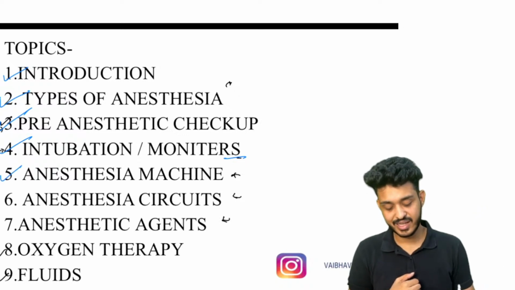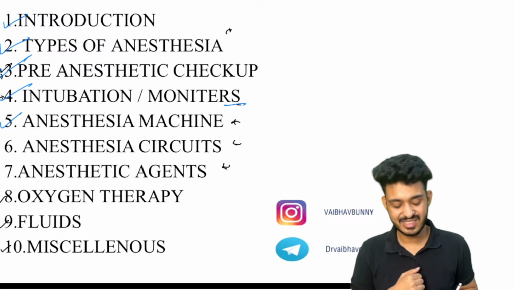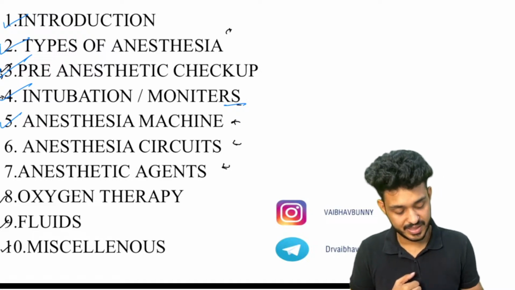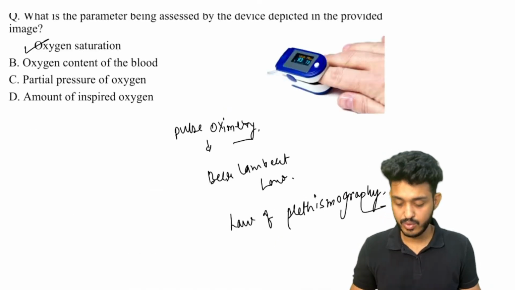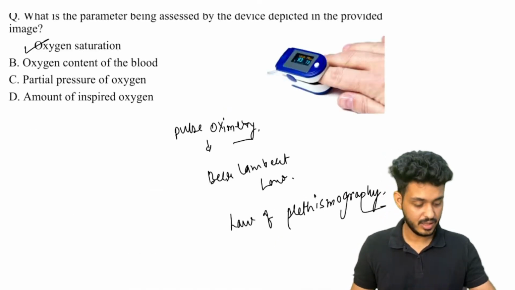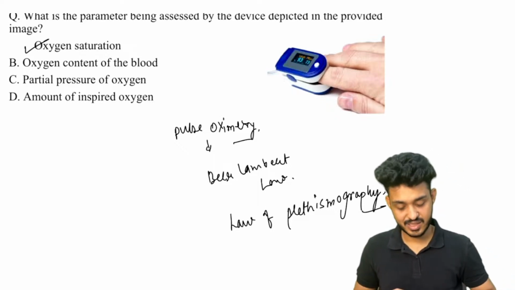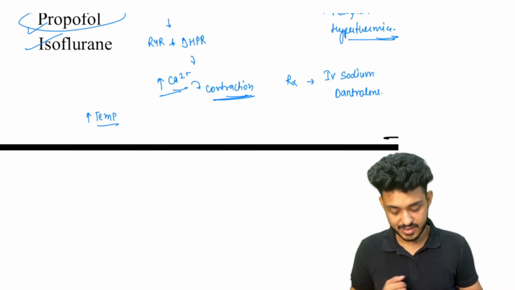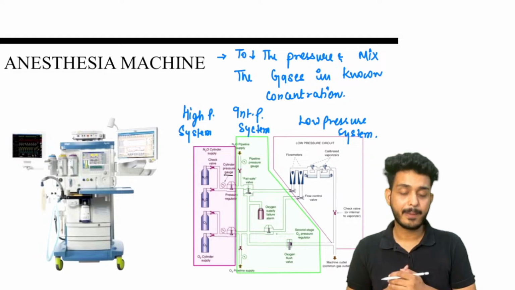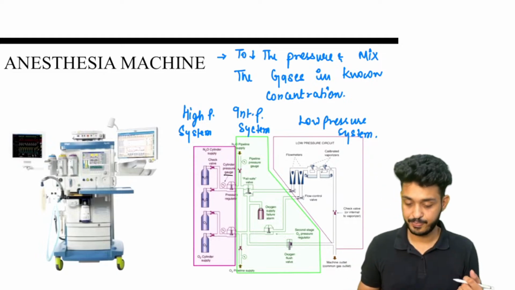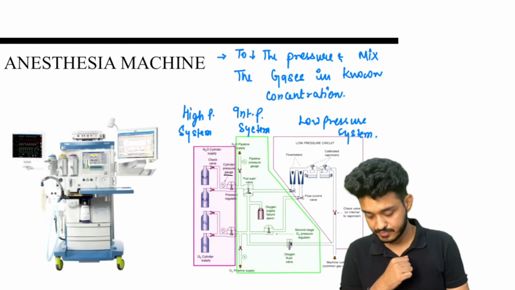Now we are studying about the anesthesia machine. After that we will be studying about the circuits. So now we will be discussing the anesthesia machine, guys, and what are the different things that you need to discuss about this machine. Look here, guys, first thing, what is the function of this machine? Why do we need this particular anesthesia machine?